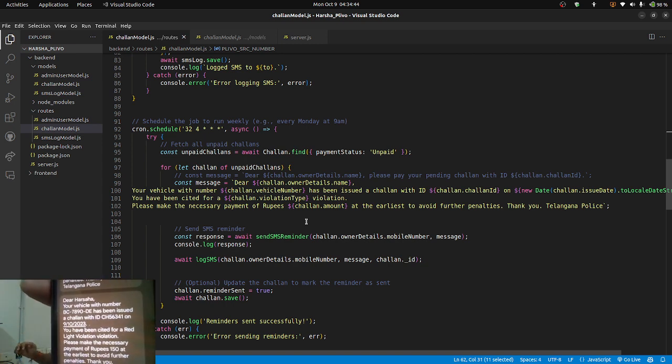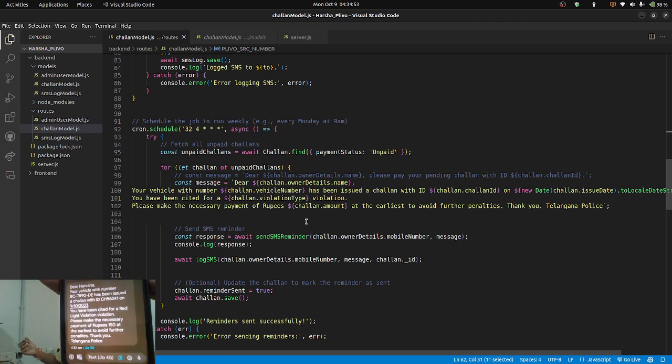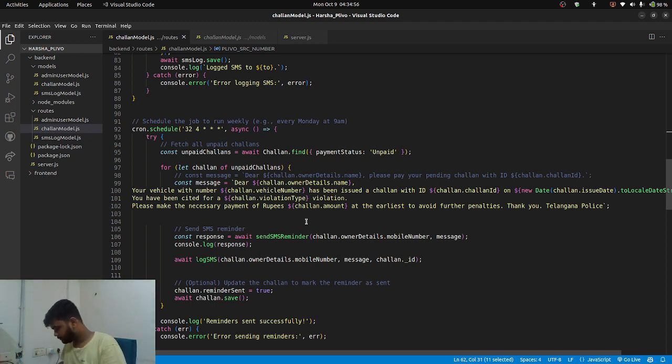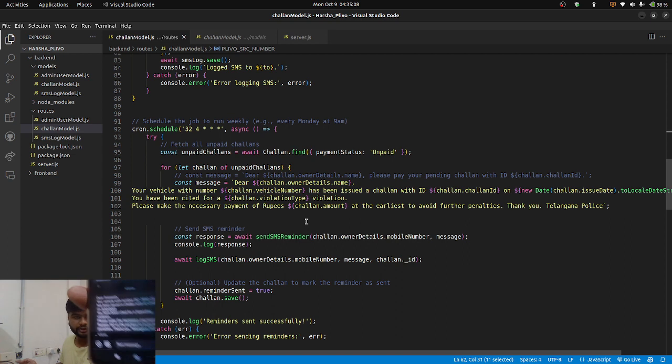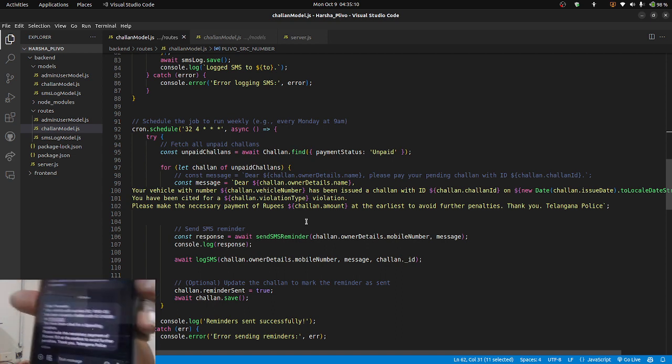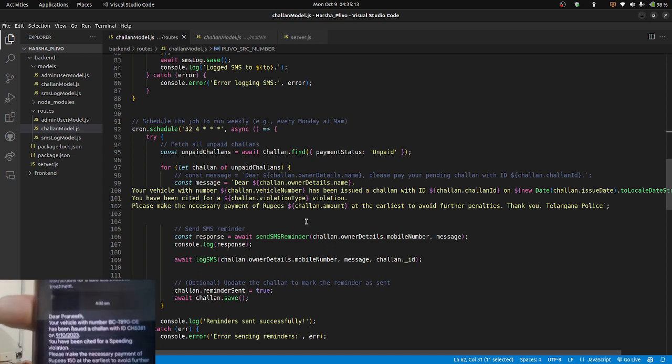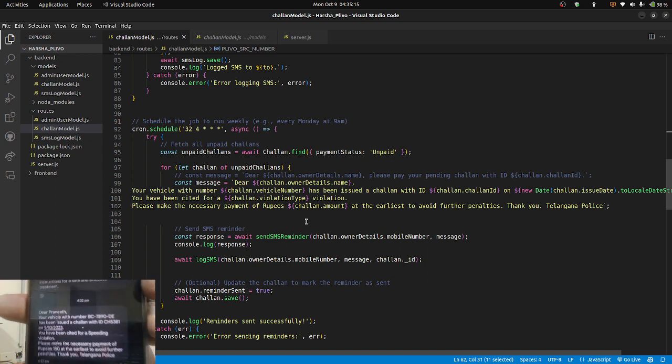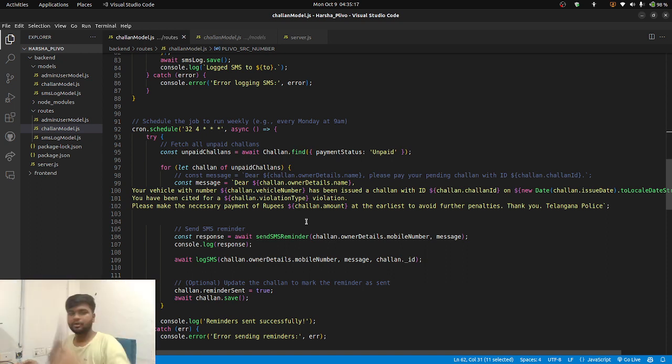Dear Harsha, your vehicle with the number XXS has been issued a challan. So everything is written the same, and the same for one more pending challan. Over here in the SMS at the same time, 4:32, it's showing the same thing. It's a unique message showing their details particularly, not a common alert for everyone.